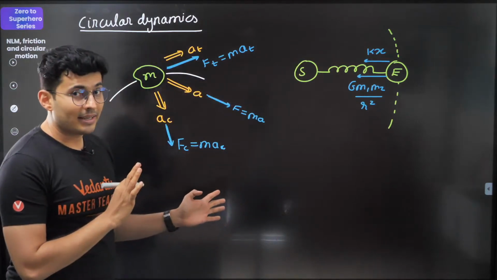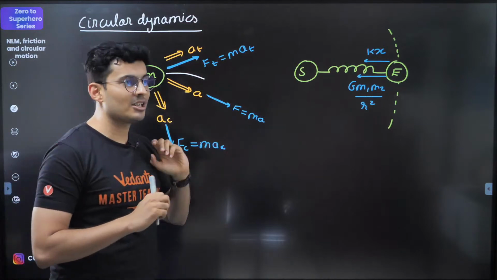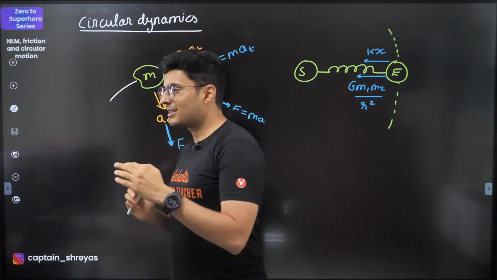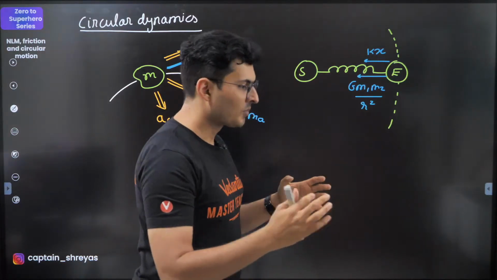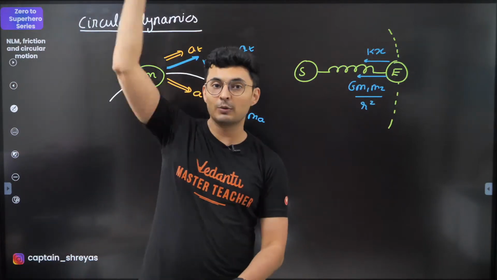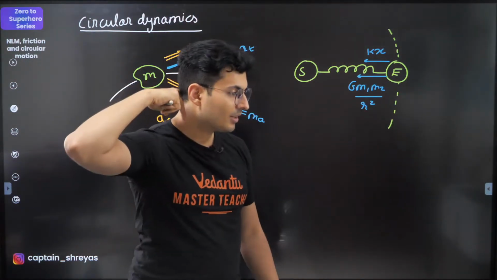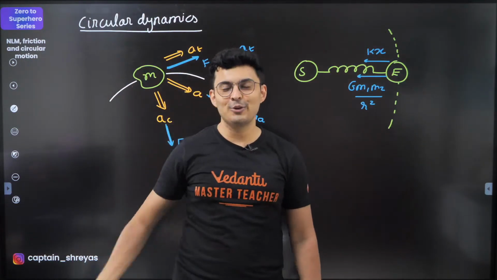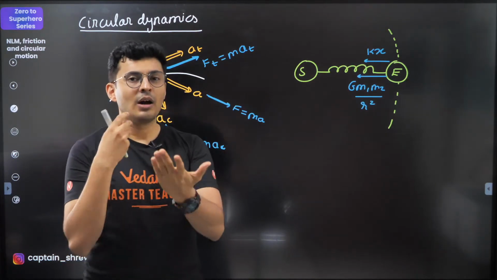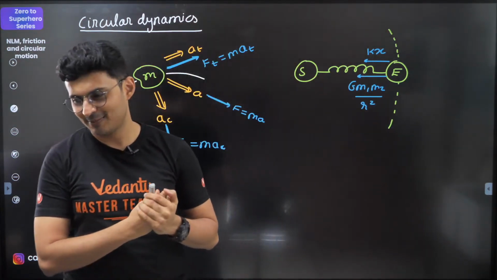Now all this was fine if you're sitting outside and this was an inertial frame. Sometimes you are on a merry-go-round, sometimes you are in a rotating bus, sometimes you are in a car which is going on a curved track, sometimes you are in a giant wheel. So when you have a rotating frame of reference, things change. A rotating frame of reference is a non-inertial frame of reference.